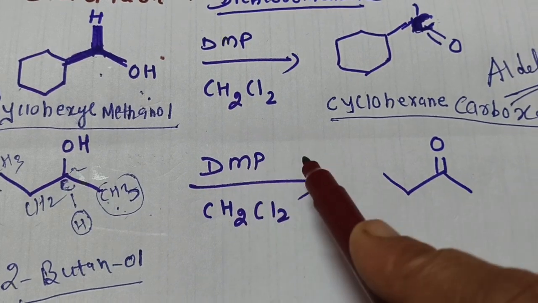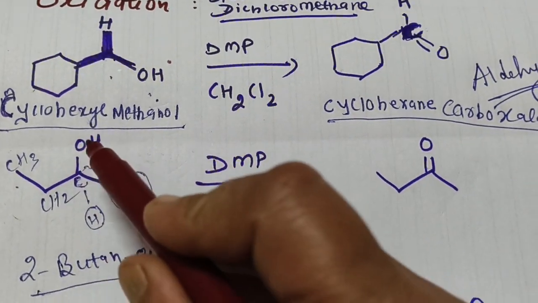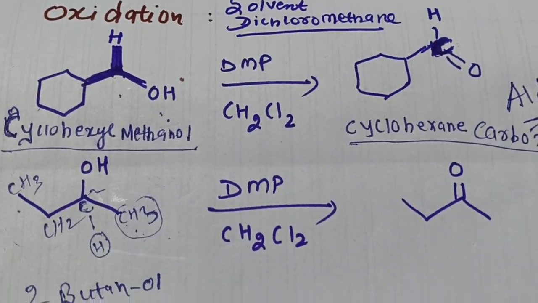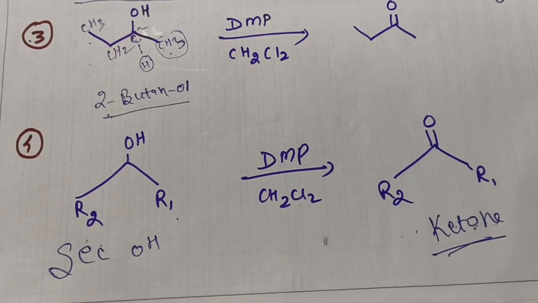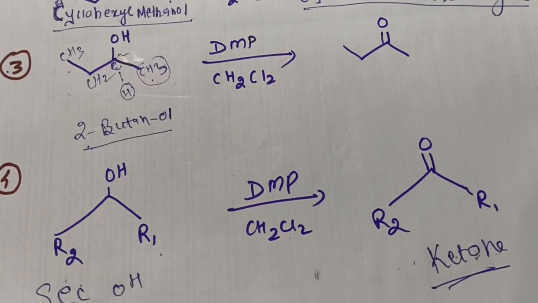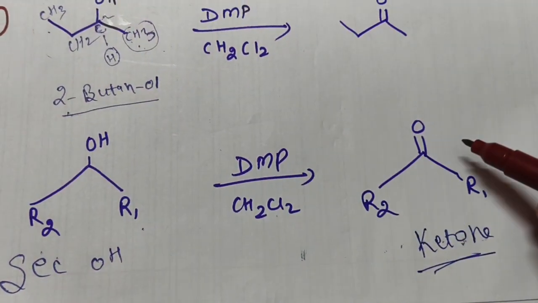It is treated with DMP in the presence of dichloromethane. So you will simply get a ketone. The OH group is converting into a ketone group. So I hope the reactions are simple. Next, one more reaction. It is also a secondary alcohol. So I hope it is very easy for you. It is directly getting converted to a ketone.